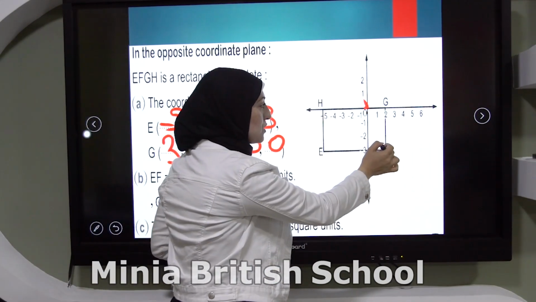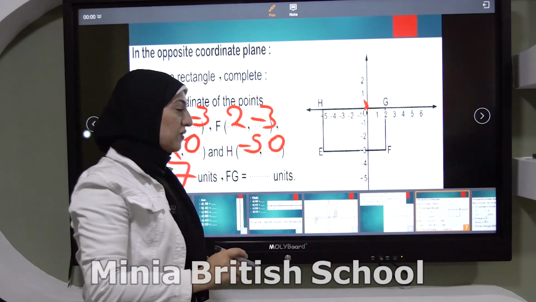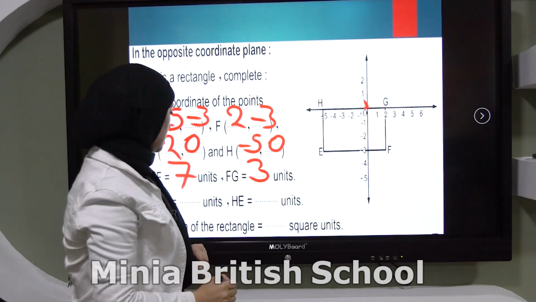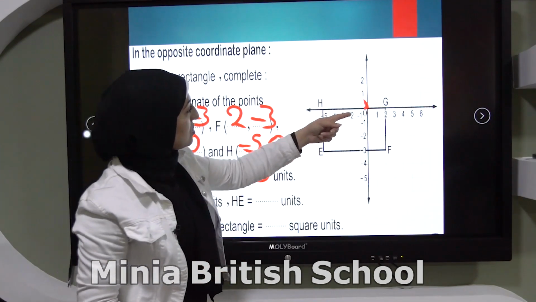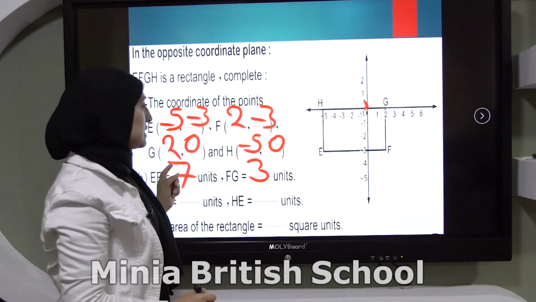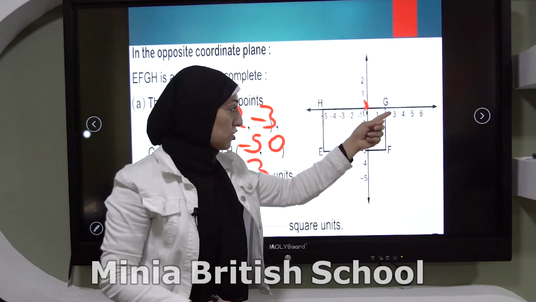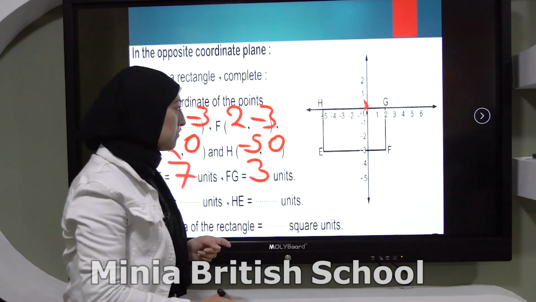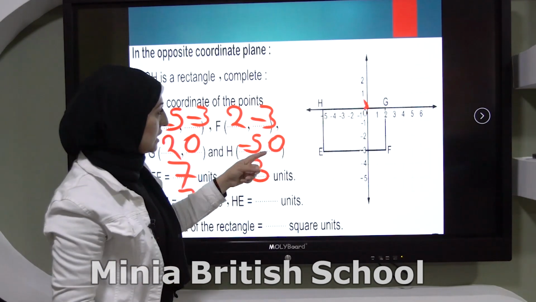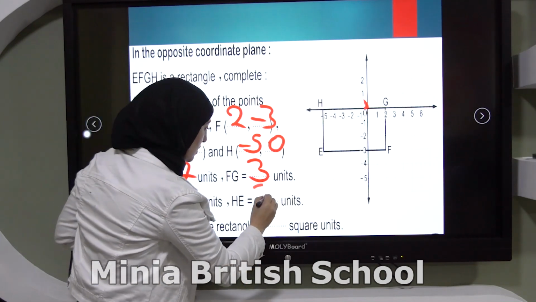Here, -3 minus 0, the absolute value of it, so it will be 3 units. GH, the same, because it's a rectangle, so it will be the same length: 2 minus -5, it will be 7 units. And here the same, HE, it will be 3 units.